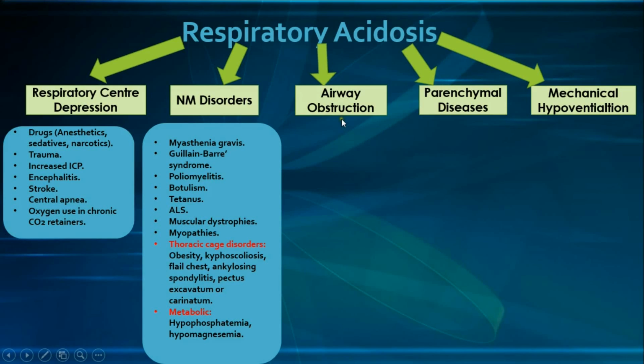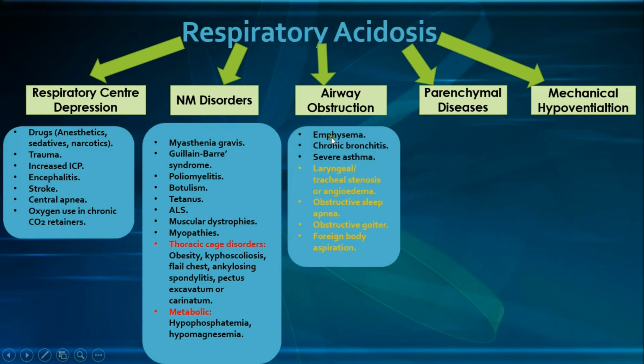And now moving to the airway obstruction category, and pretty much the most important are the COPD causes, which are emphysema, chronic bronchitis, and severe asthma, all of which are obstructive lung diseases. Now those other causes which I have marked in orange, they are actually causes of airway obstruction causing hypercapnia, not causes of airway obstruction causing respiratory acidosis.